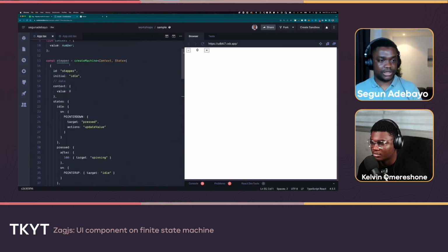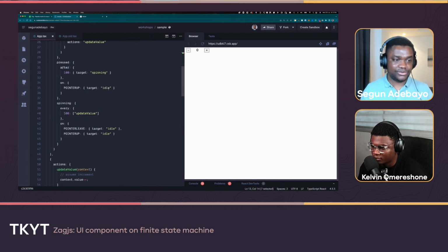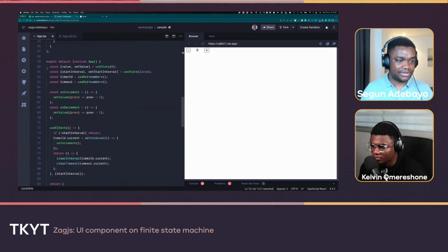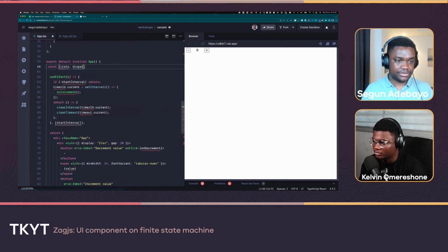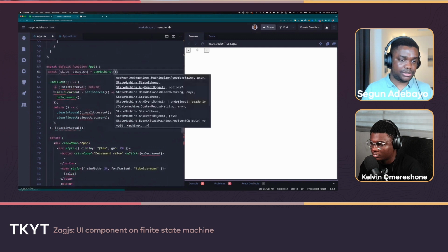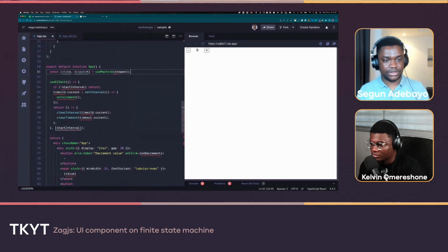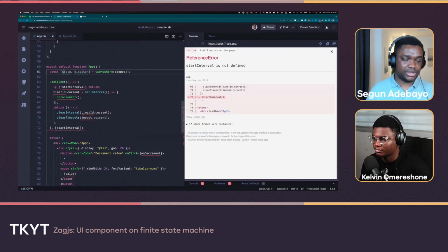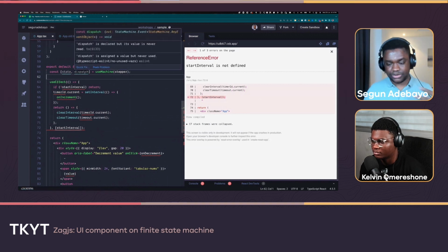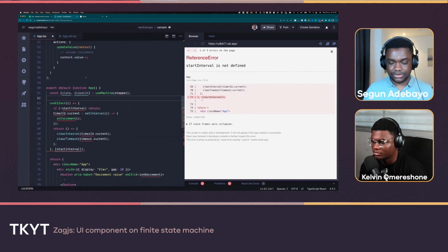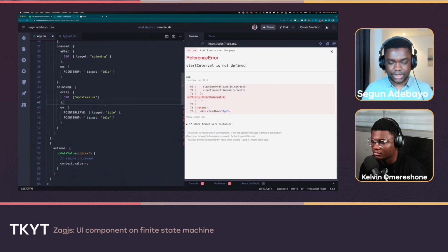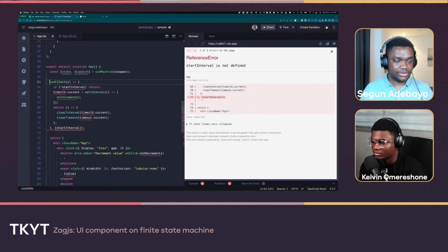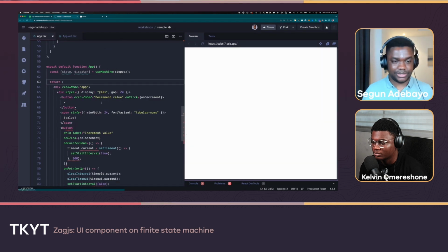So let's try to connect these two components and actually see it work. Again, we see the amount of code we're getting rid of, so let's just delete this. There's a use machine hook that comes from Zag.js. So here we put the state and the dispatch function, which we use to send the events to the machine. And all of these are the events, pointer down, pointer up. These are the events we have to send. Remove all this soup right here.